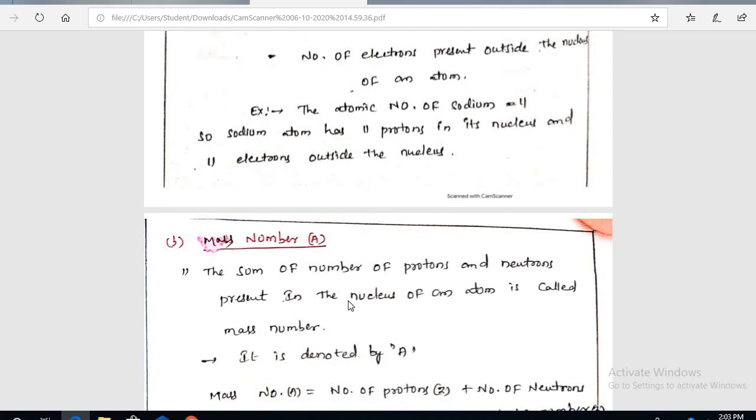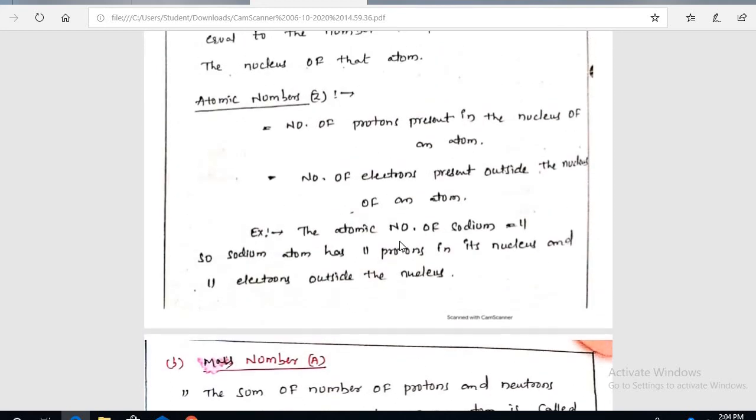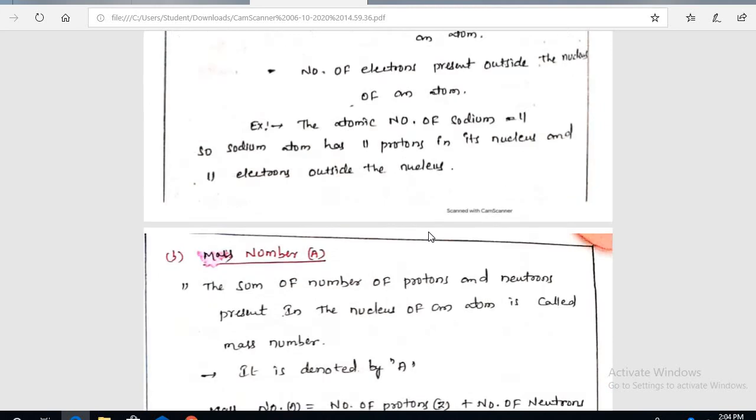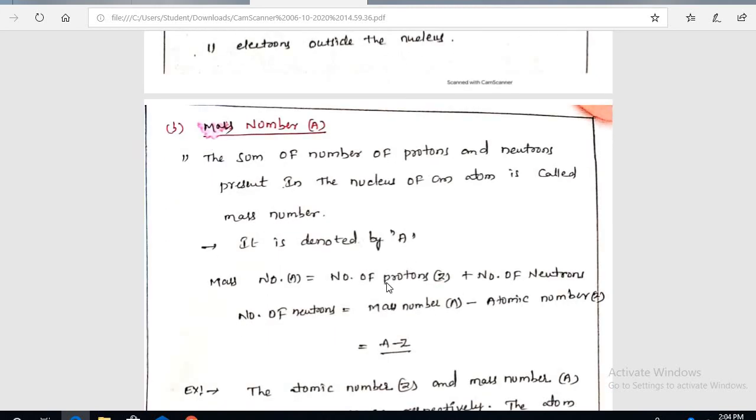Next, mass number. Mass number is defined as the sum of the number of protons and neutrons present in the nucleus of an atom. Before that, once again, atomic number is the number of protons or electrons, but here it is the number of protons plus neutrons.